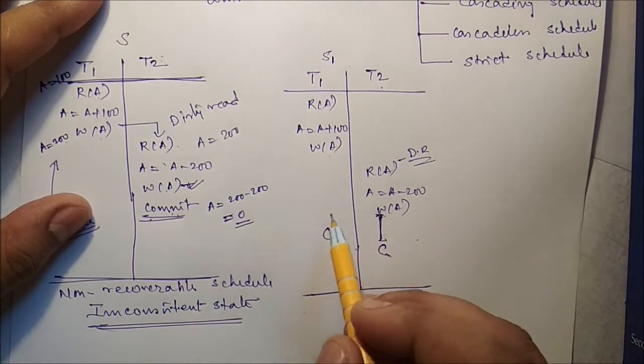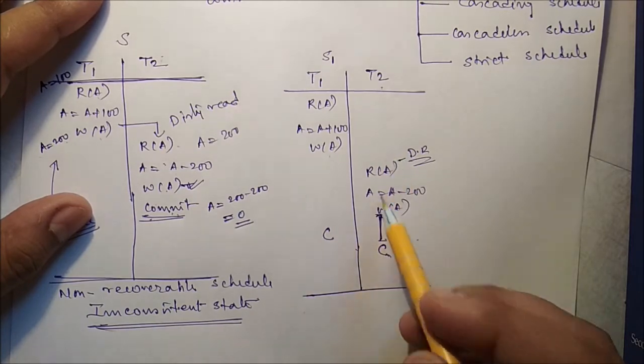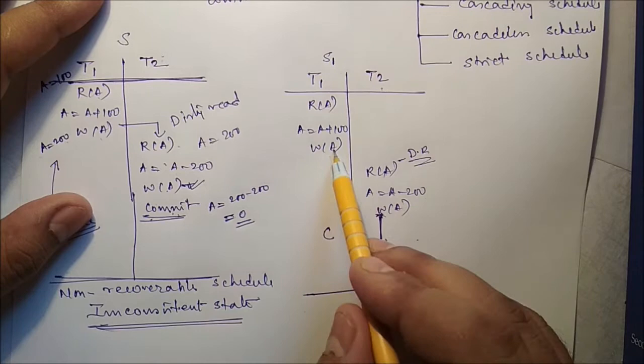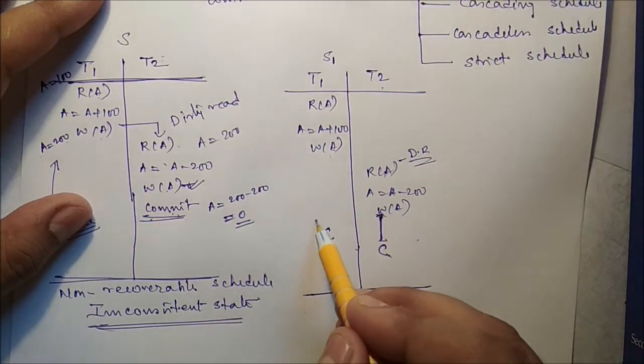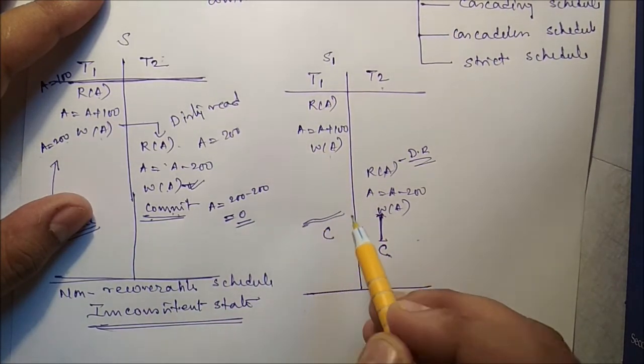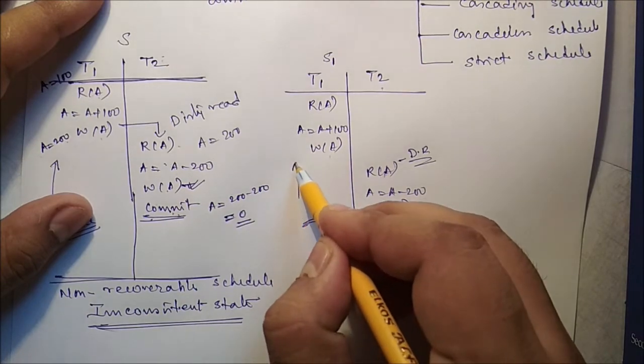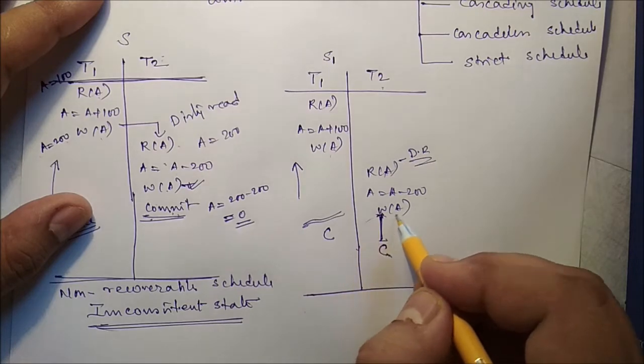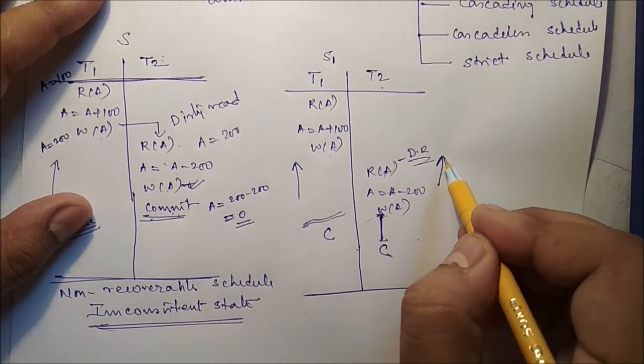Now T2 must wait for T1 because T2 reads data from T1. If a failure occurs somewhere here, we have to roll back this transaction. Here the commit operation has not been executed for T2, so we can roll it back.